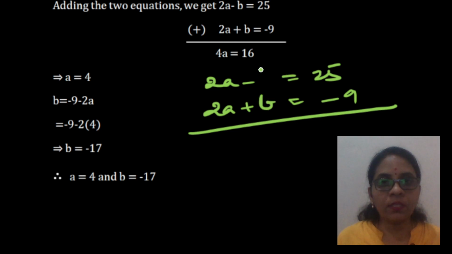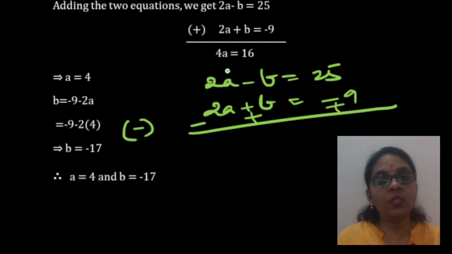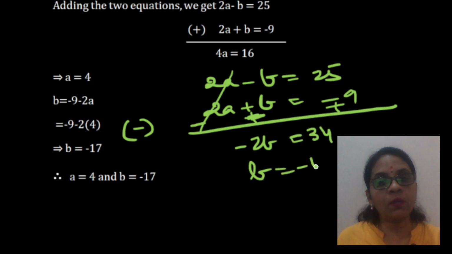Okay. So this is 2a minus b is 25 and 2a plus b is minus 9. Now if I have to cancel a terms, you see both have the same coefficients, but both are of the same signs. When you have to cancel terms which are of the same sign, you have to subtract. So minus, plus and plus. So these two get cancelled now. Sorry children, this also becomes minus. So minus b minus b is minus 2b and 25 plus 9 is 34. So b is equal to minus 17.